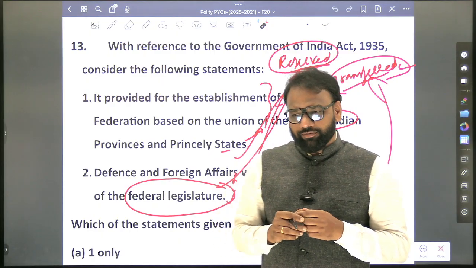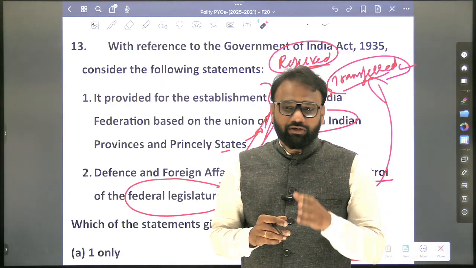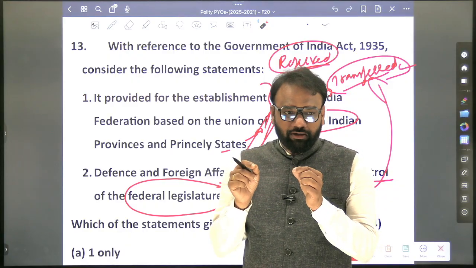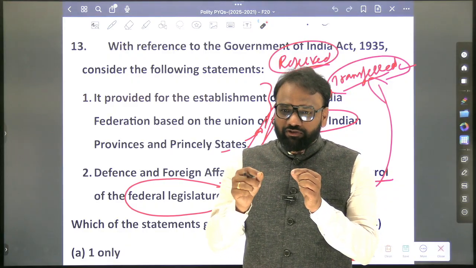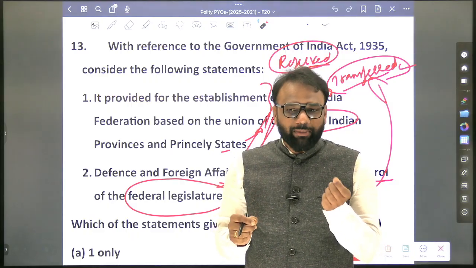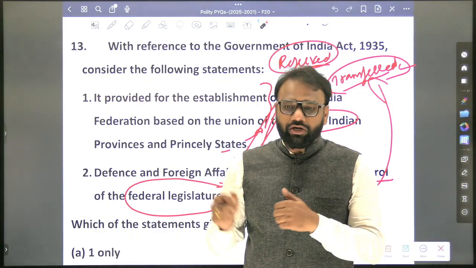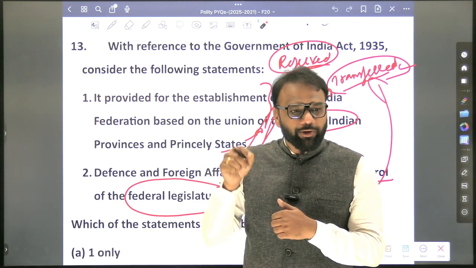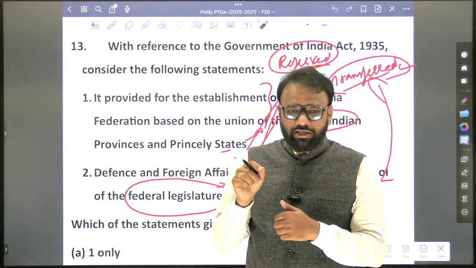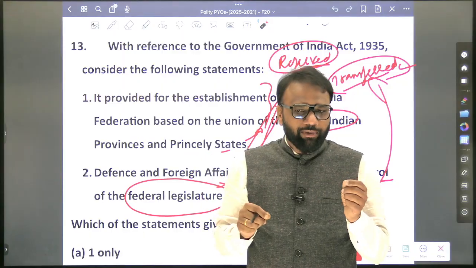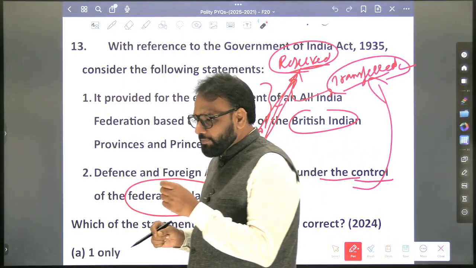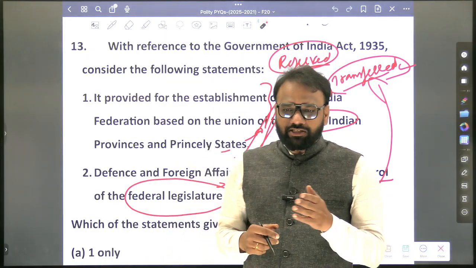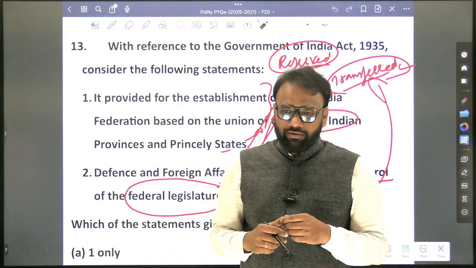Any other important point? Women reservation. Very important. See here, reservation. Again, if they make a statement on separate electorate, then as per the verbatim expression from Lakshmikant, that will also be correct. And if they mention reservation, that will also be correct, because already we have seen the previous year question paper, and there the term reservation has been interpreted by UPSC as a correct choice. Hence, apart from women, for whom else was the reservation provision extended? Scheduled caste, depressed classes, and labor class.